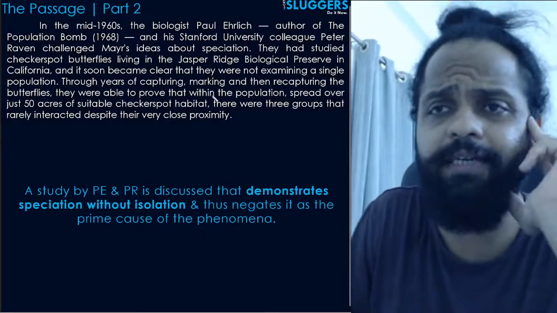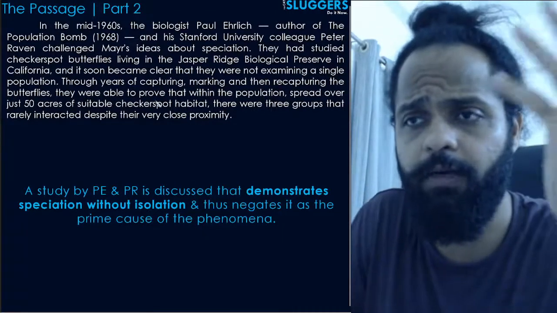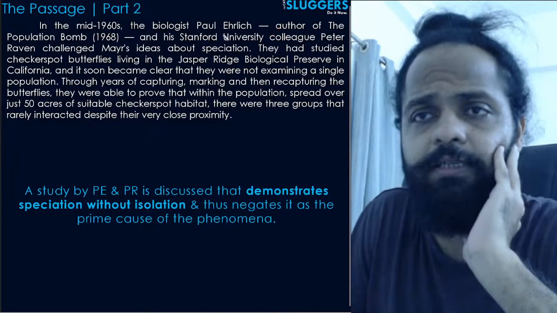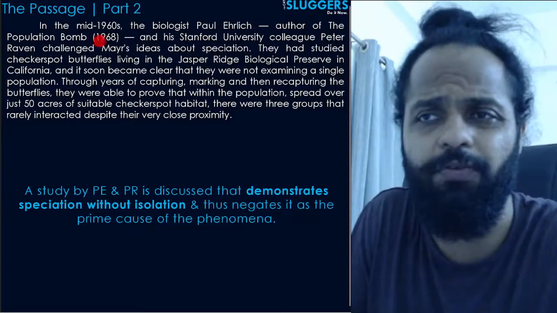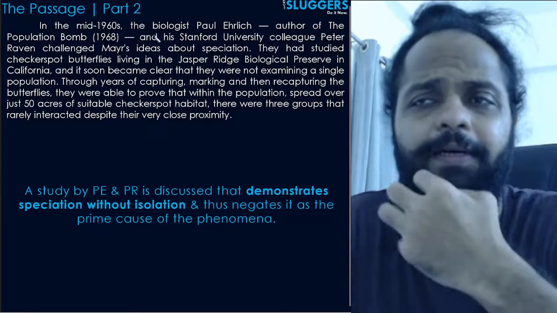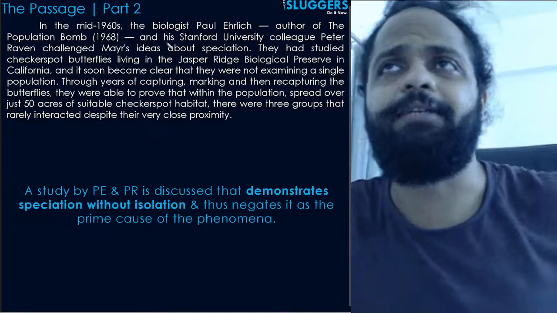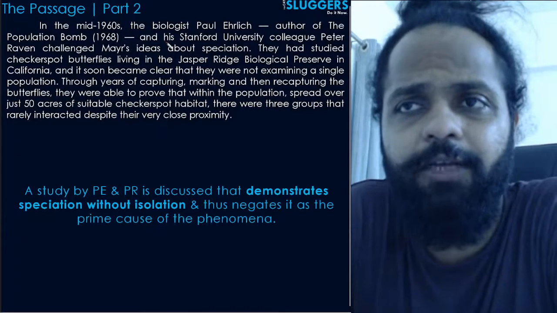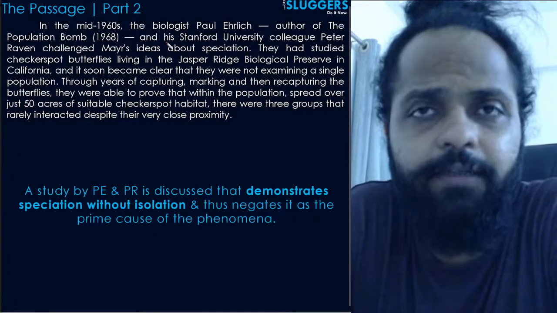Now if you read the second paragraph, read करो तो देखो वापस आपको clear हो जाएगा. In the mid 1960s, the biologist, this guy who was also the author of this book, and his colleague from this place, see, you ought to realize that whenever you're reading a paragraph, what are you looking for? You're not looking for descriptive details, right?